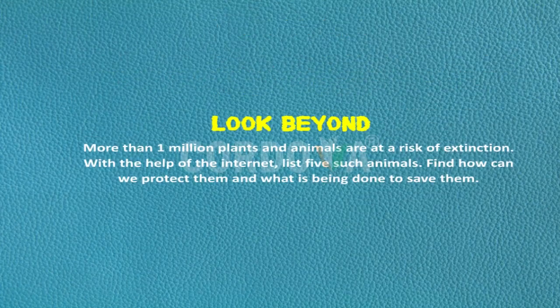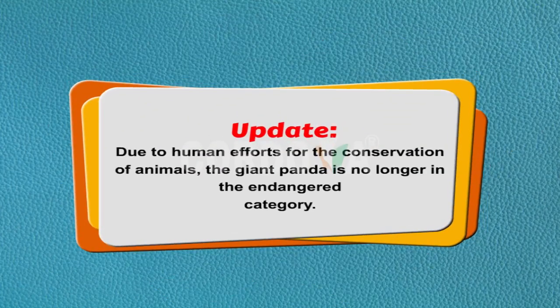Look beyond. More than 1 million plants and animals are at a risk of extinction. With the help of the internet, list 5 such animals. Find how can we protect them and what is being done to save them. Update. Due to human efforts for the conservation of animals, the giant panda is no longer in the endangered category.